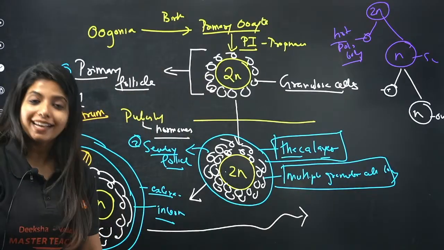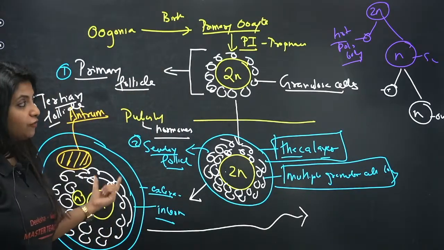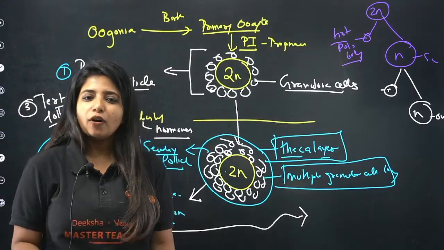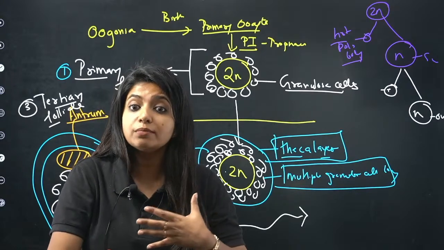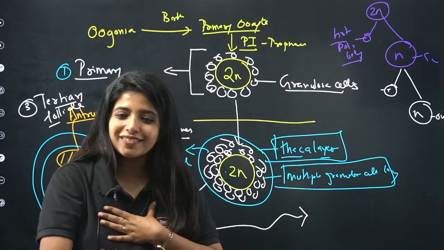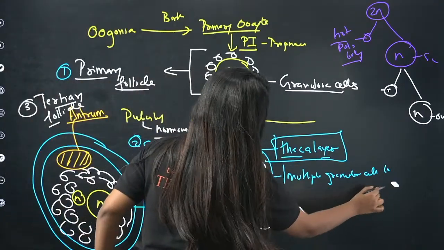But first of all, you need to know that it has formed the secondary oocyte, and the secondary oocyte now thinks, okay, until now the follicles were doing everything for me, but now I have been formed, so I have to do something for myself to make sure that I am protected. And what is that thing that they do? Always remember, this is going to be super important.